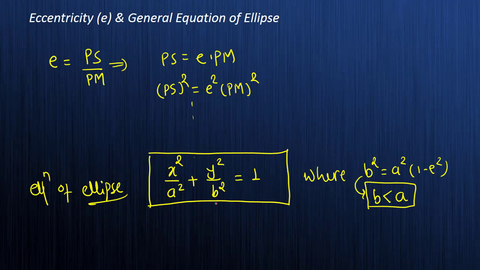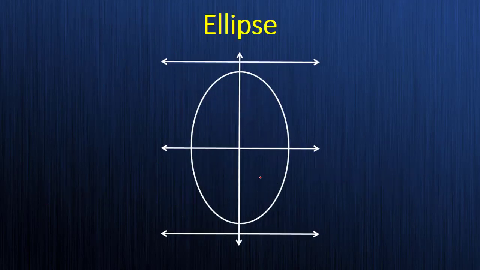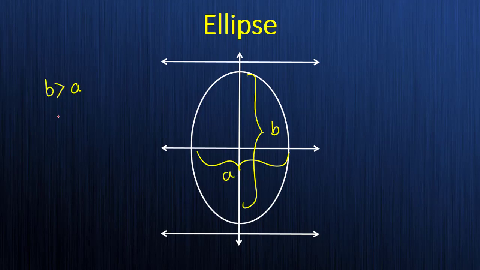Then what about when B is greater than A? Yes, we have the same thing. What do you think? See here, we have B on the y-axis and A on the x-axis. So in this case your B is greater than A. Then what will be the equation of the ellipse? Boss, the equation of the ellipse will remain the same, x square by A square plus y square by B square equals 1.